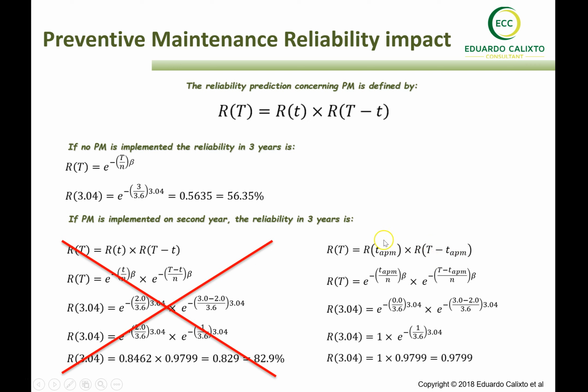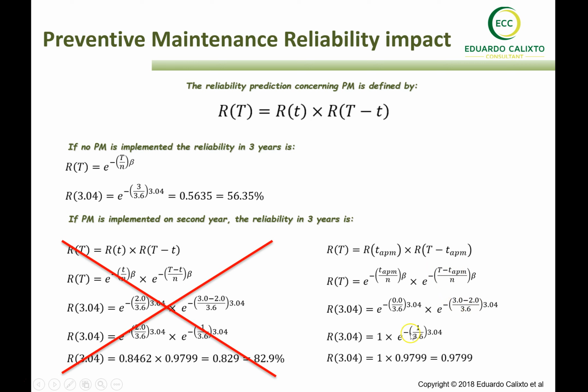The point of putting in the time after preventive maintenance is that the reliability will be 100% if we bring the equipment to a state as good as new. So the time means zero here. The reliability time is counted from zero again, because it is in a state as good as new. And because of that, we have 100% here, multiplied by the period necessary to finish the mission at time t.